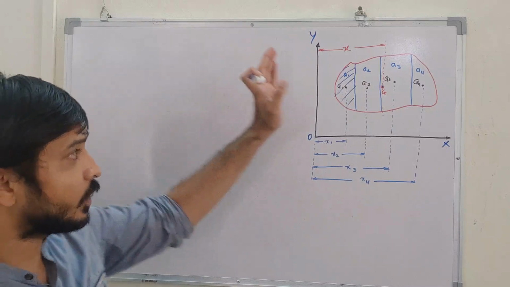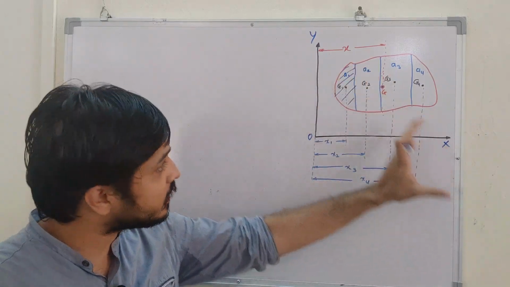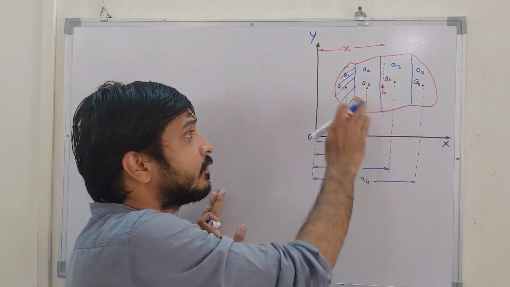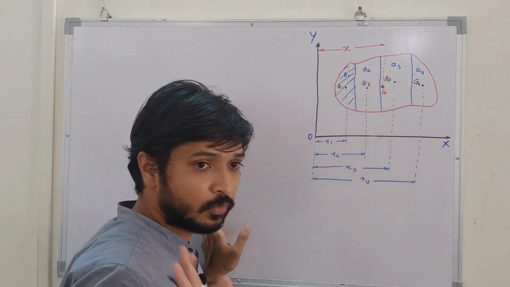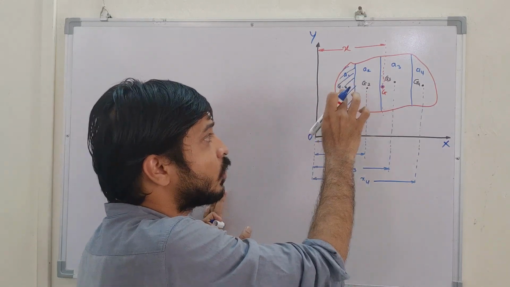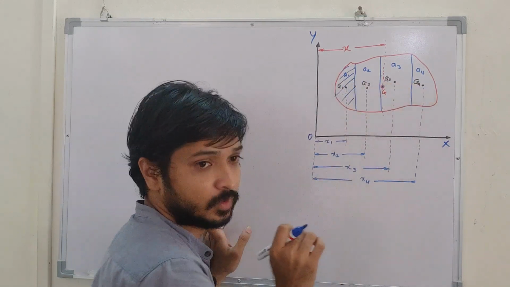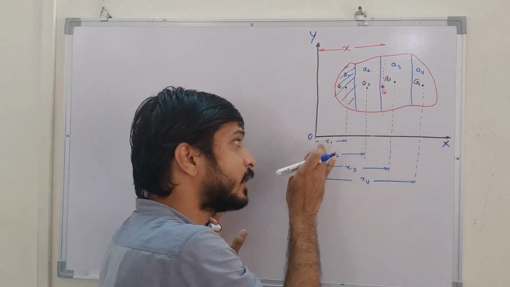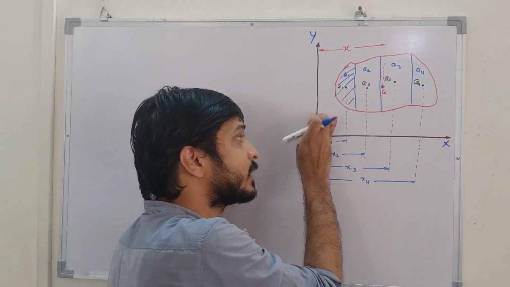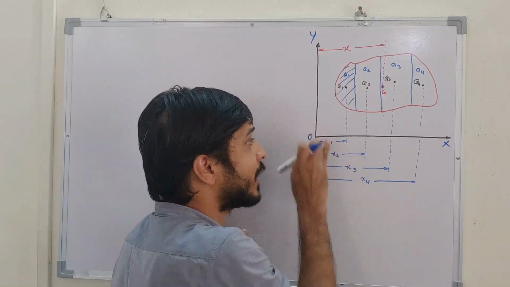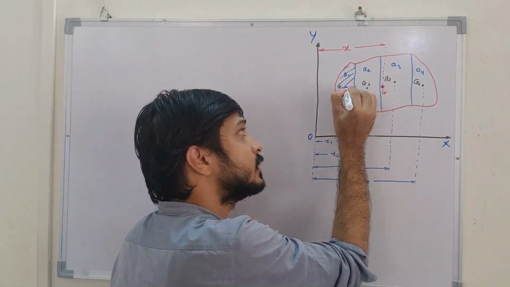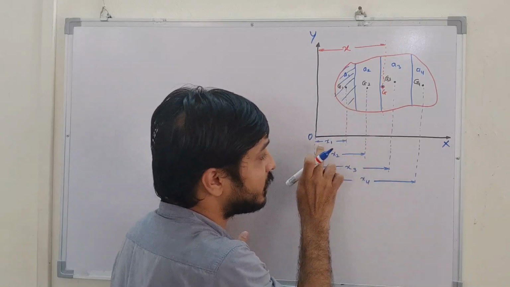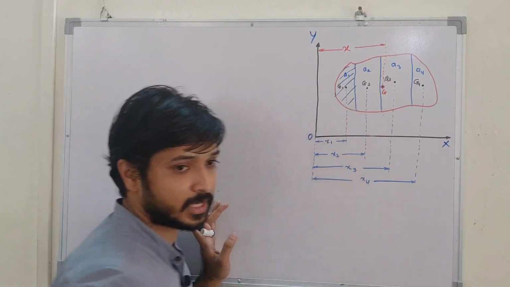So what we have done, you can make as many areas as you need for a given diagram. Here, for easier reference, I have taken four areas only, A1, A2, A3, A4, and I have found the centroids of those four. So these are known areas and known centroids. Then I have calculated the distance of each CG with respect to the OI axis, and let them be x1, x2, x3 and x4.